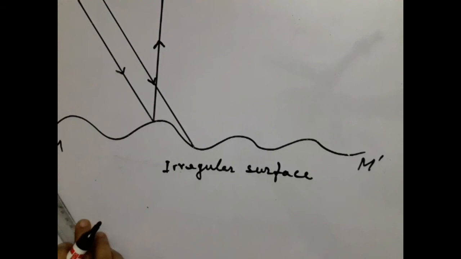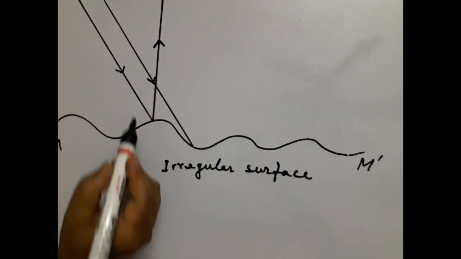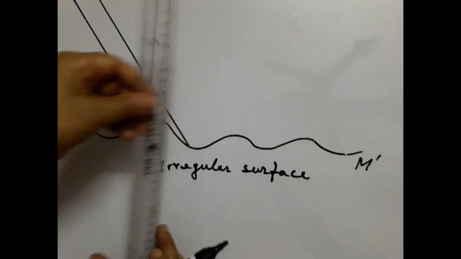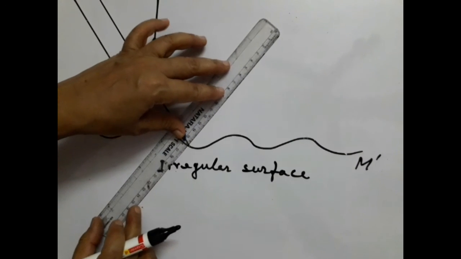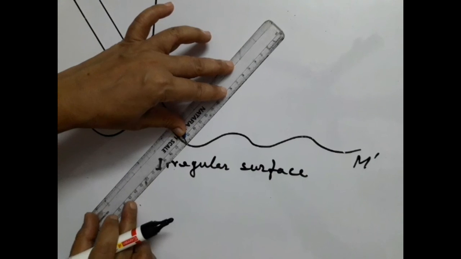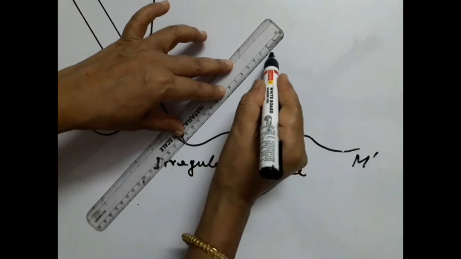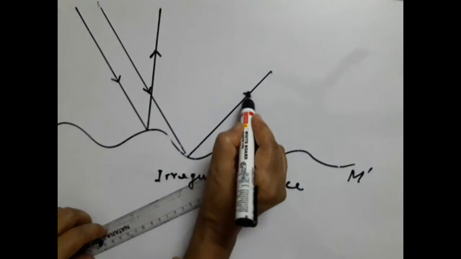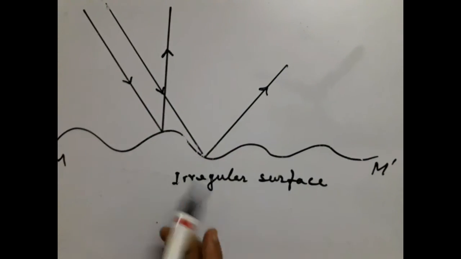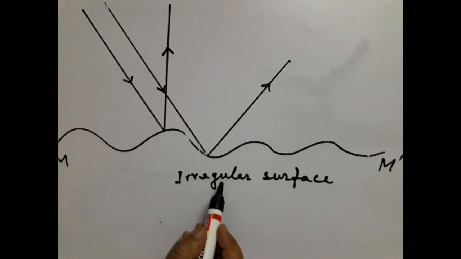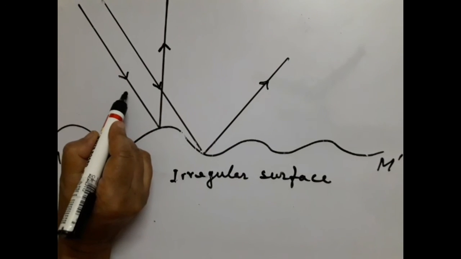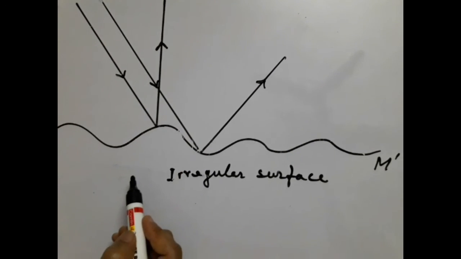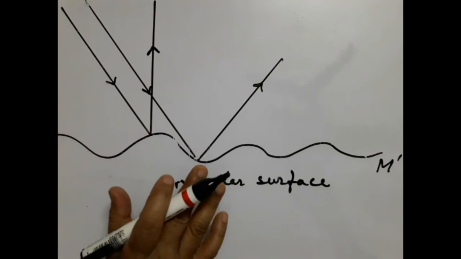If we take another incident ray, it will bounce back. Due to irregularities, the incident rays are parallel, but reflected rays are not parallel.